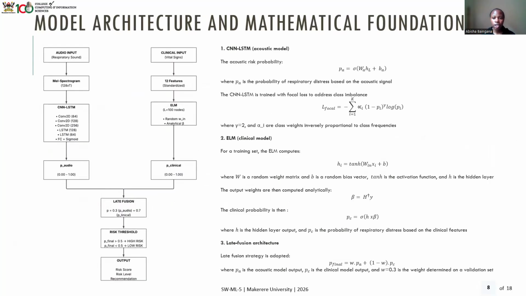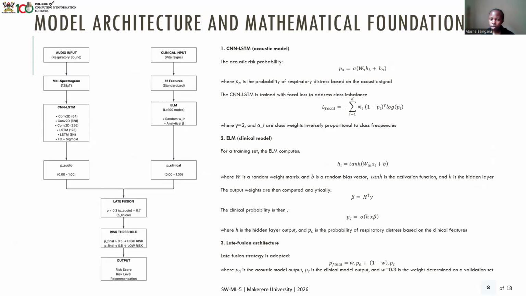So our model architecture and mathematical foundations: from the audio, we moved on to our mel spectrograms, then we had the CNN-LSTM, and we computed the acoustic risk probability using those methods. We also had the ELM on the other side, where after we got the 12 features, we standardized them, trained the ELM model, and got the clinical probability, PC.